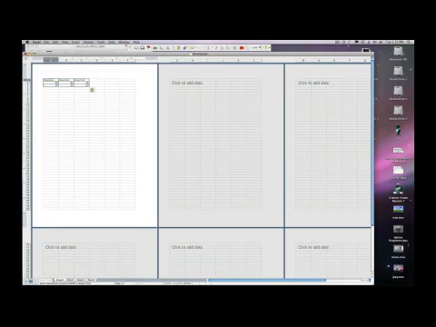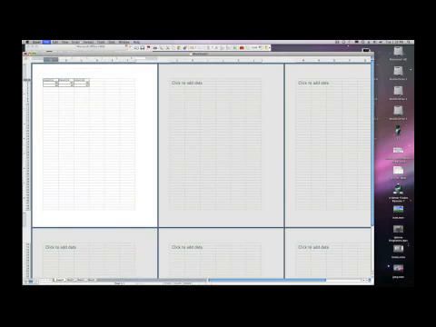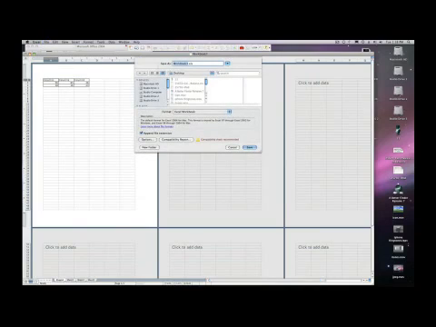Now, if you want to save, go to File, Save As, and choose the location that you'd like to save your workbook.